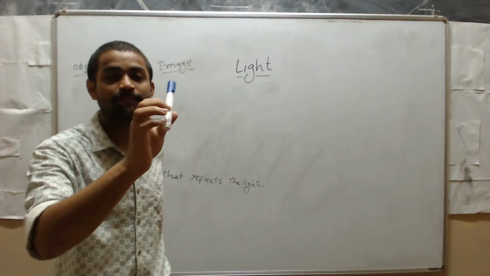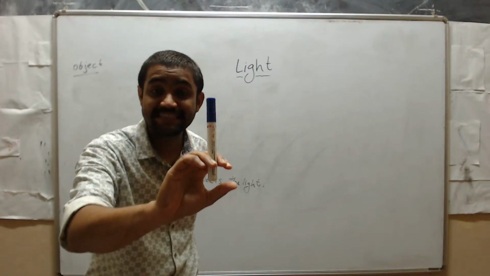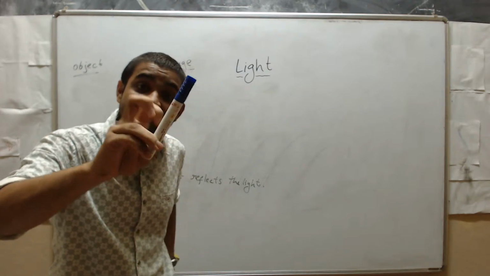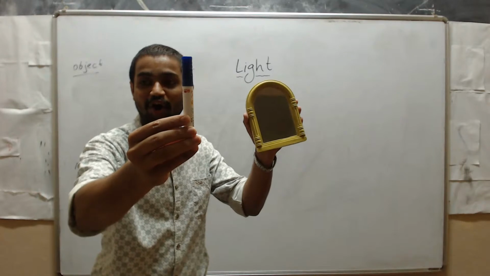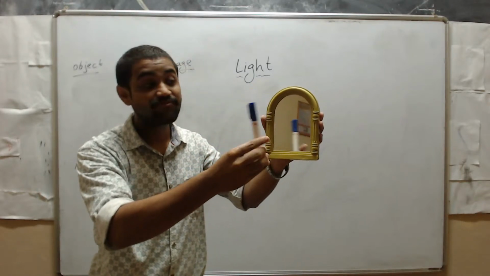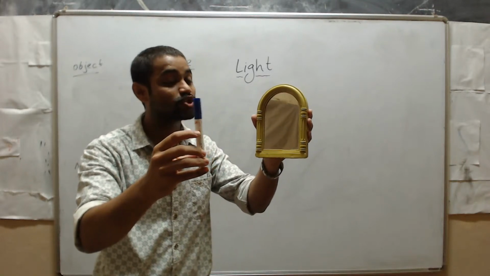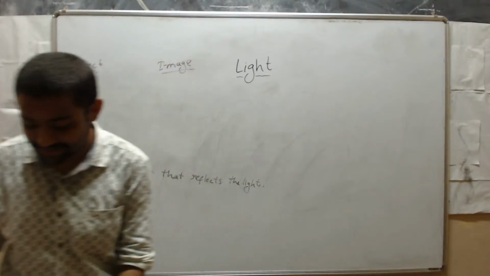See one more time. This pen I am holding in my hand, this is called as object. And the reflection of this pen in the mirror is called as image. Is it clear, students?